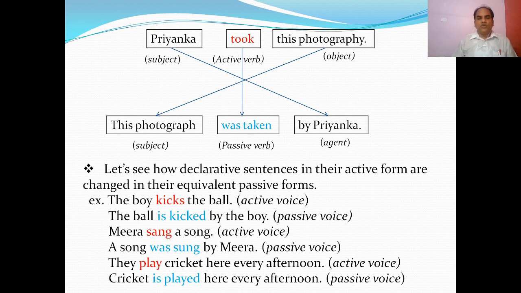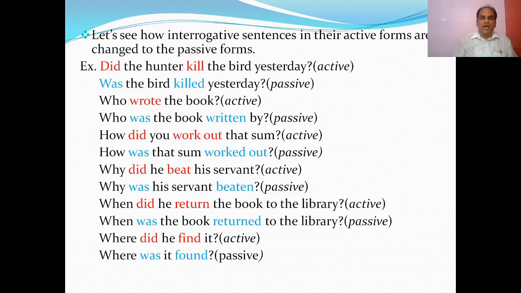"Mira sang a song" is in active voice, and the passive form is "A song was sung by Mira." Another example: "They play cricket here every afternoon" is in active voice. If we change it into passive, "Cricket is played here every afternoon." So this is how we can change declarative sentences from active to passive or passive to active. It is not so difficult.